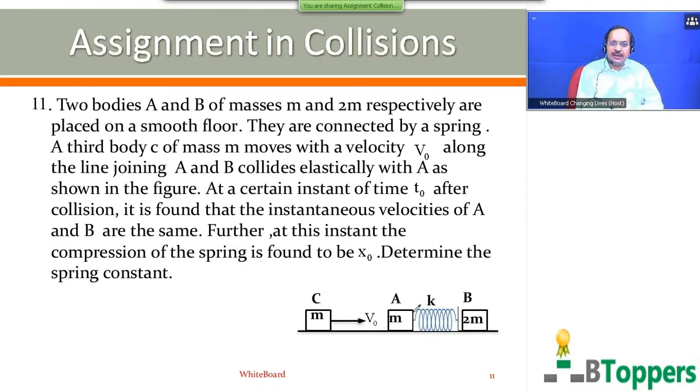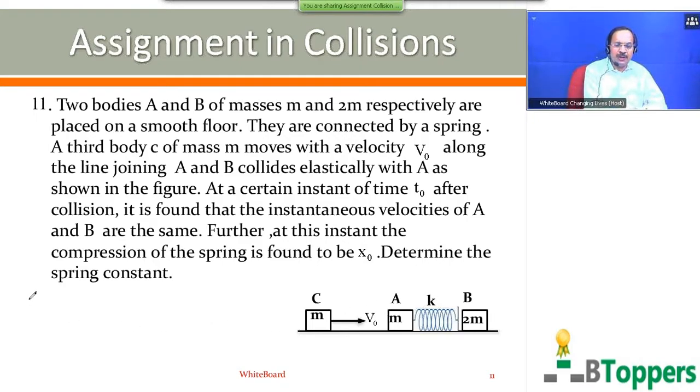So during subsequent motion of the system of the two blocks A and B and the spring, as I explained in the previous problem, the compression of the spring will be maximum at the instant when the velocities of the two blocks are equal. So from conservation of momentum, we'll consider the motion of the system of the two blocks A and B and the spring from the instant after block C comes to rest and block A starts moving towards right.